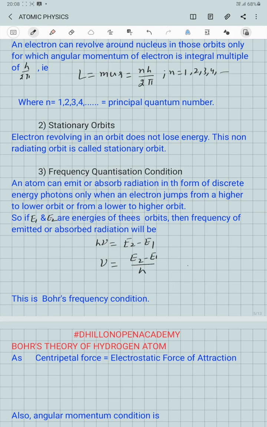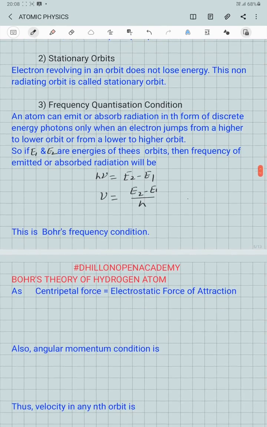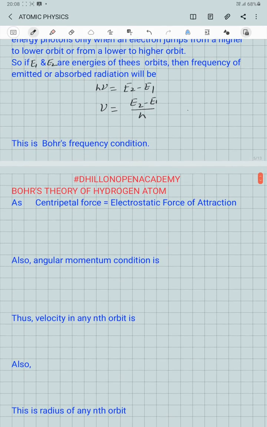So now let us discuss the mathematical details of Bohr's theory of the hydrogen atom. Here we have a circular orbit with the nucleus of charge Ze present at the center, and the electron revolving in the anti-clockwise direction with tangential velocity v, and the radius of the circular orbit is r.